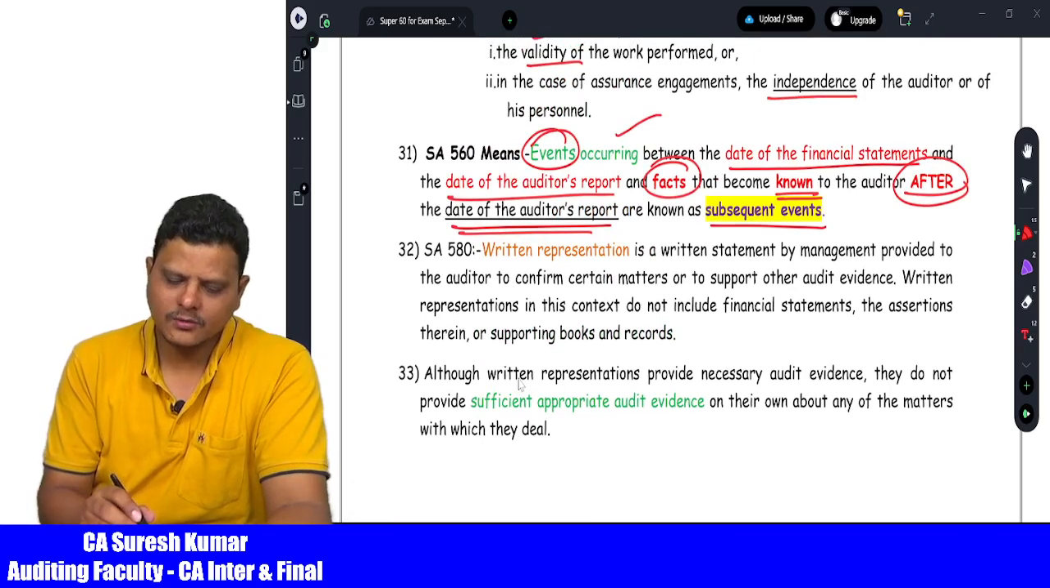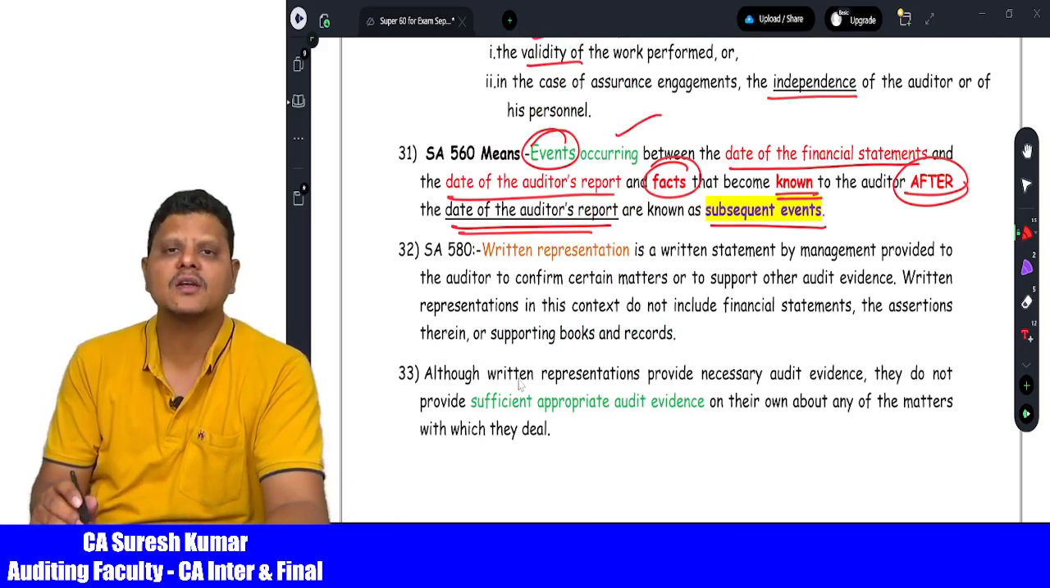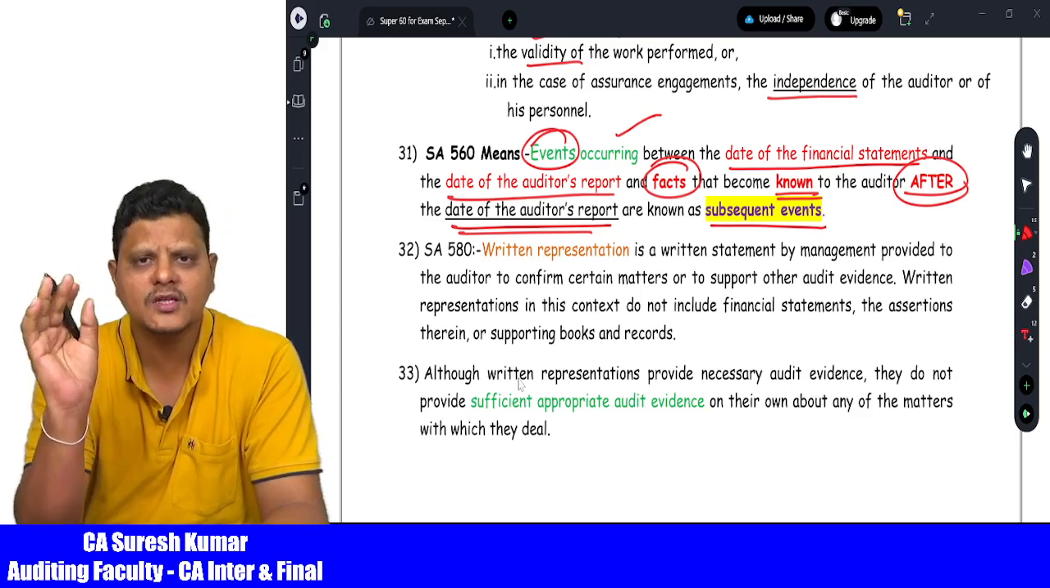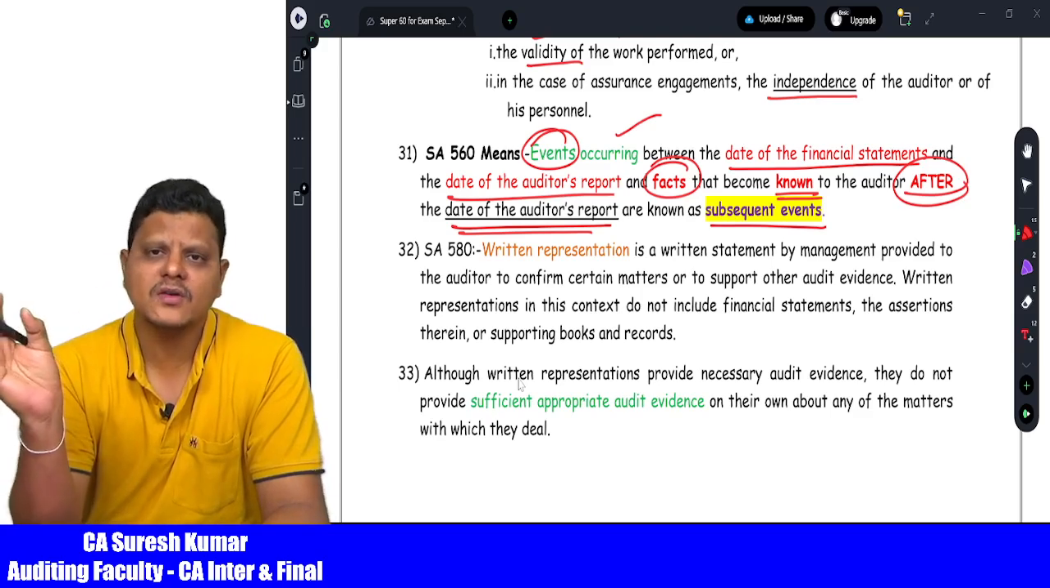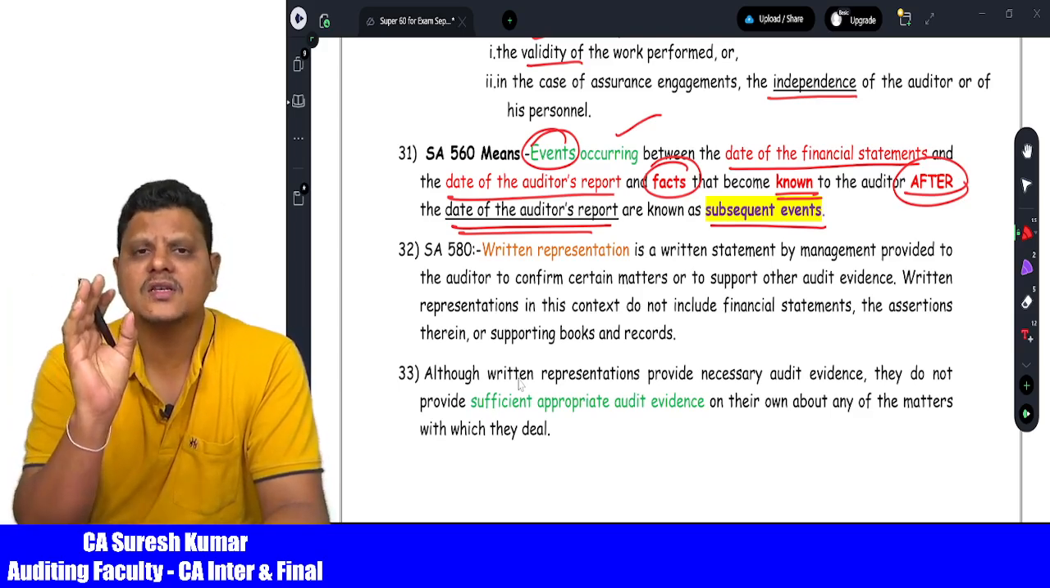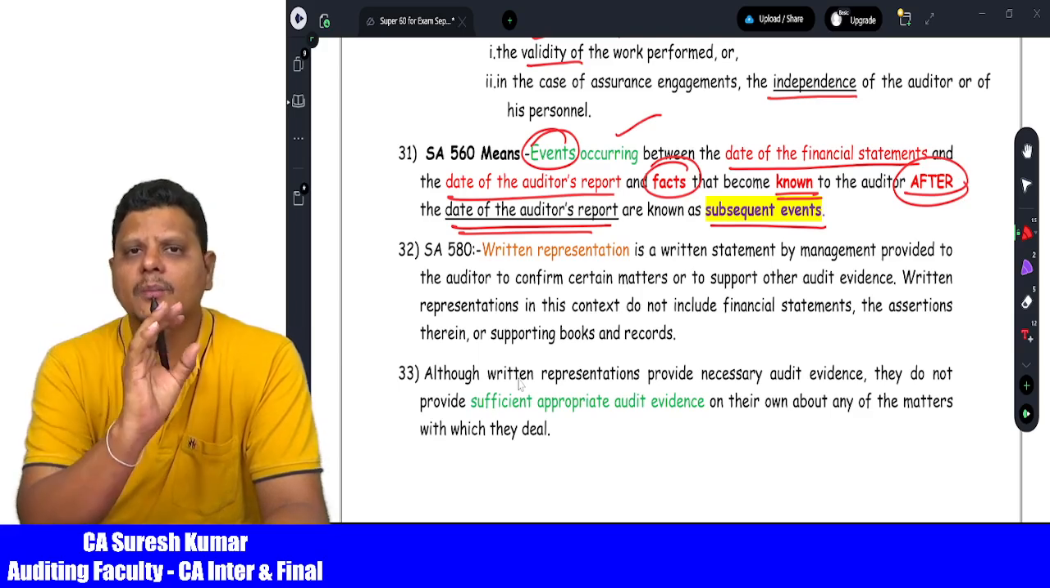Next comes written representations. Written representation is always additional information. Please note this point for examination. Standard number 580 will not give the main information always. Standard number 580 always gives additional information. It is not the main information.